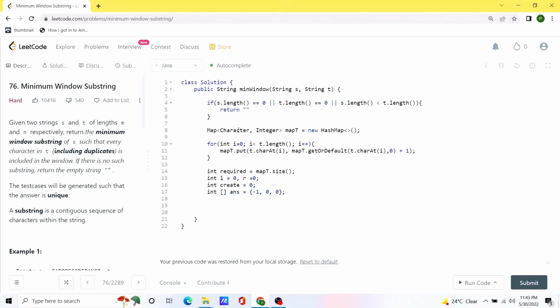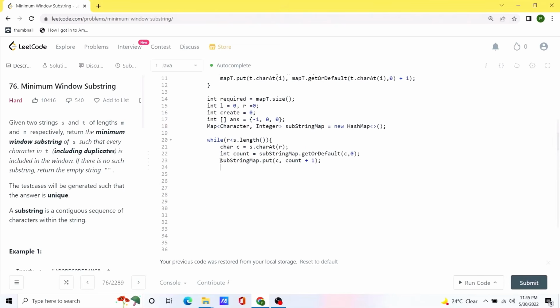We will also create a hash map to keep track of all the values that we have found so far inside the current substring. And now we are going to run our while loop across the string s, and we are going to run it until the right pointer reaches the end of the string. So inside our loop, first of all, we are going to add an entry to our hash map for any particular given character.